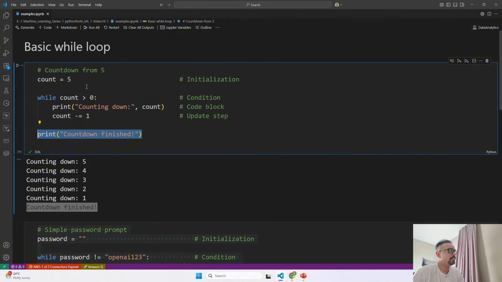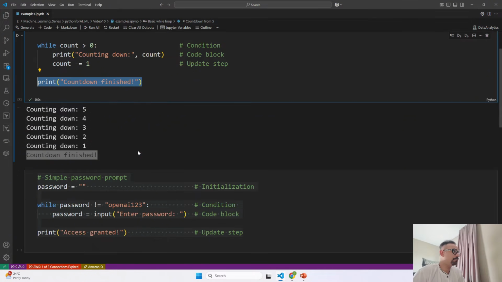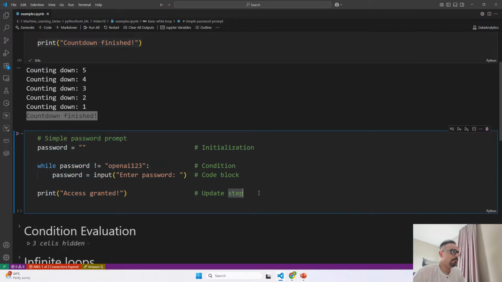This says that this has left the loop and now it is outside the while loop. Let's understand one more example with the same structure that I was talking about right now. So what this code does is keep asking the user to enter a password until they type the correct one. And what is the correct password?